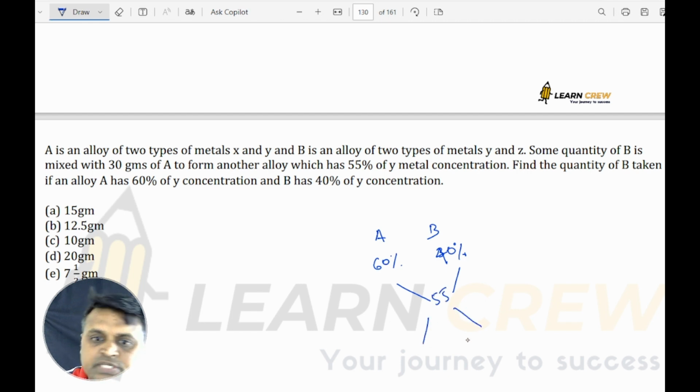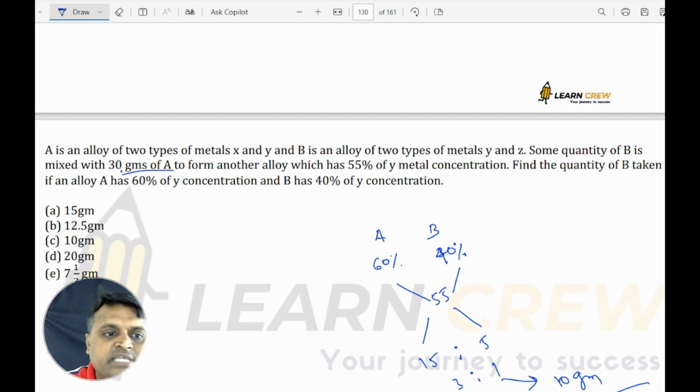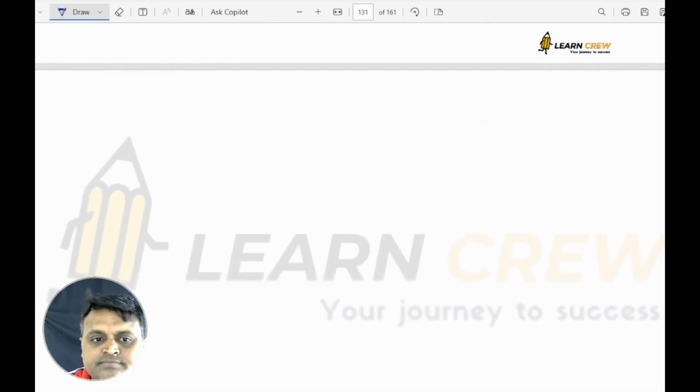Now apply the alligation rule. 55 minus 40 is 15. 60 minus 55 is 5. So 3:1. Moreover, it is already given that 30 grams of A is taken. So these 3 parts are 30. If 3 parts is 30, 1 part would be how much? 10 grams. So the answer is 10 grams.